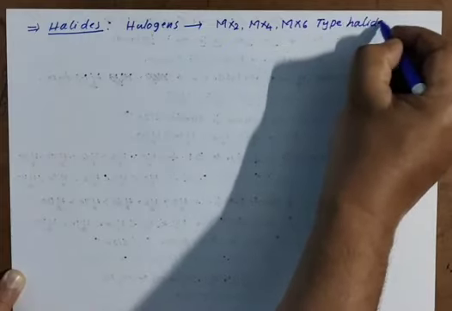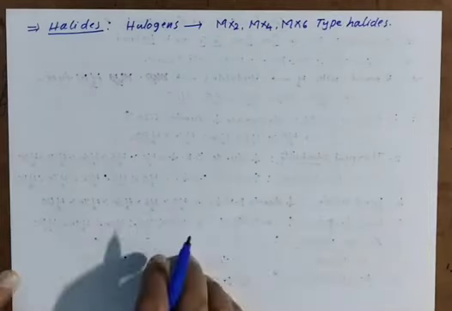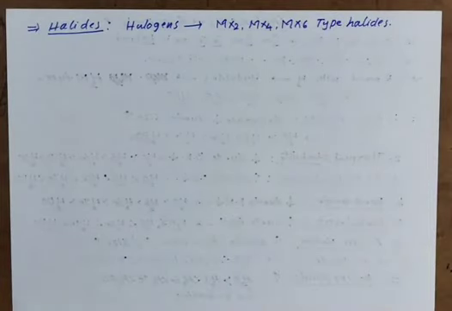So different types of halides can form, tetra, hexa, like this.